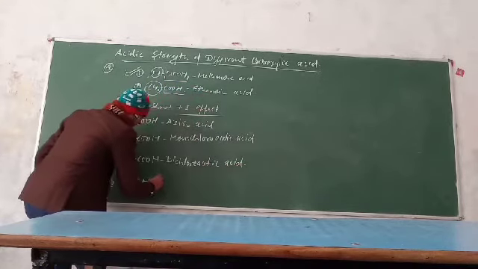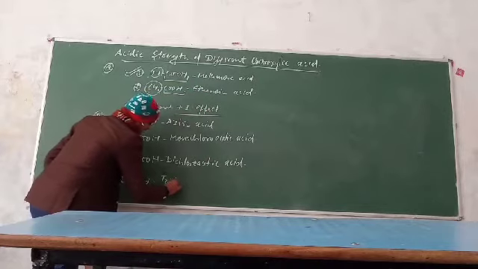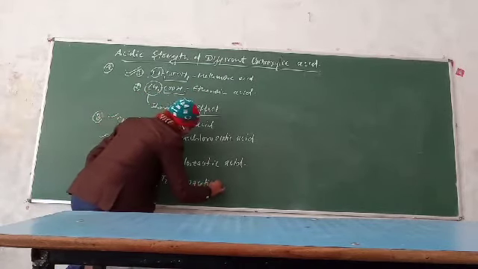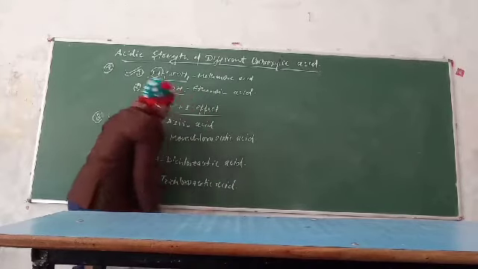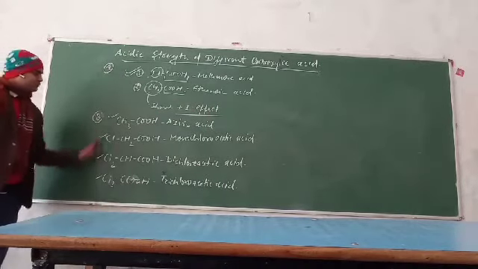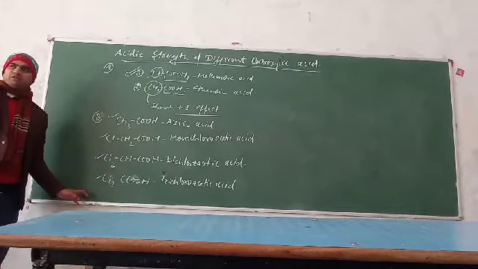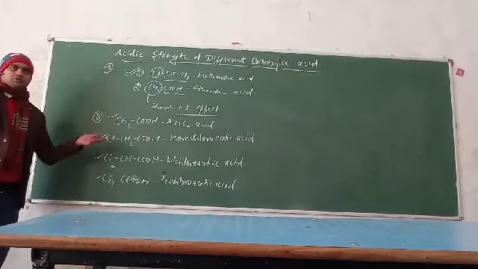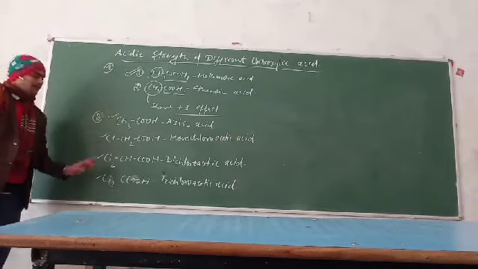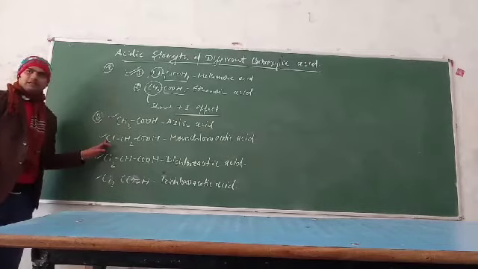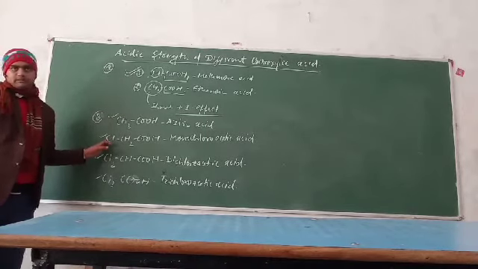And this one is the trichloroacetic acid. Clear? So out of these four compounds, which one will be more acidic and which one will be less acidic. So you will explain here that as the number of chlorine atoms increases, the acidity will also increase.